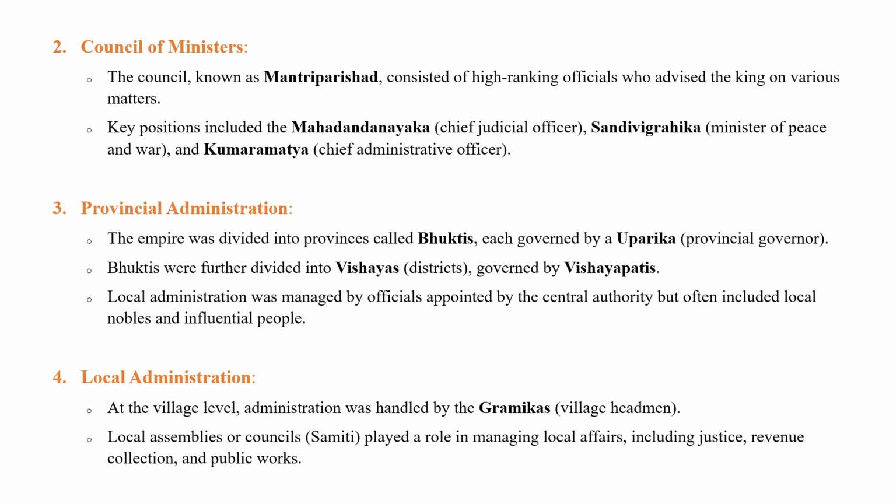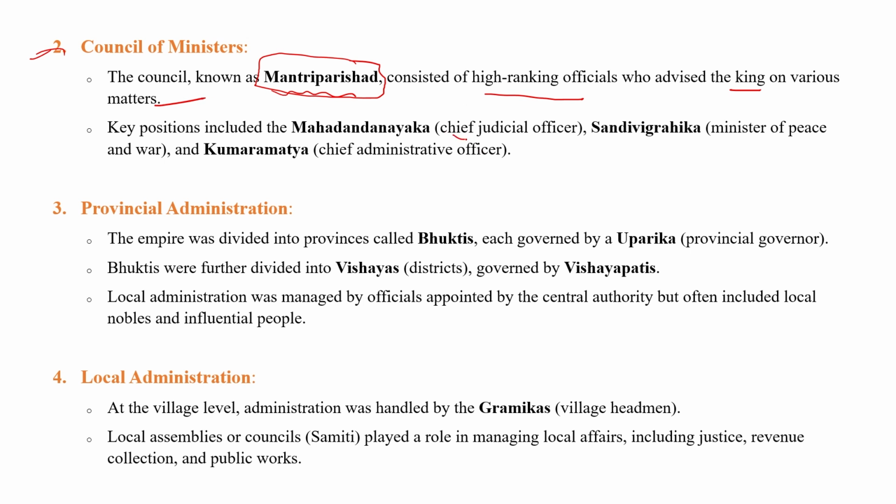The Council of Ministers during the Gupta period was known as the Mantri Parishad. There were different types of ministers. The Mantri Parishad consisted of high-ranking officers who advised the king on various matters.